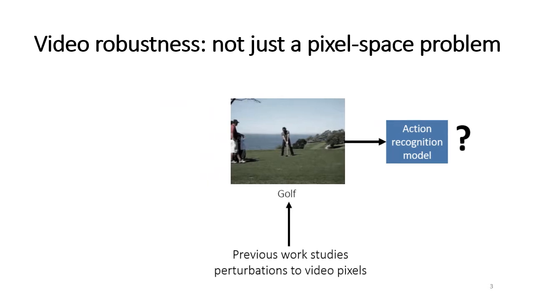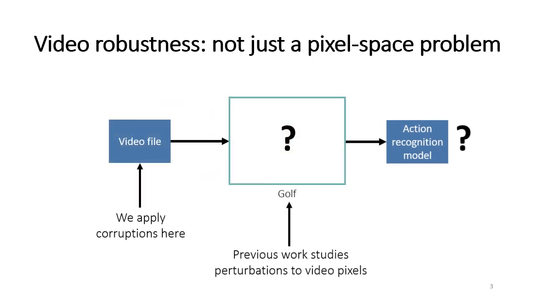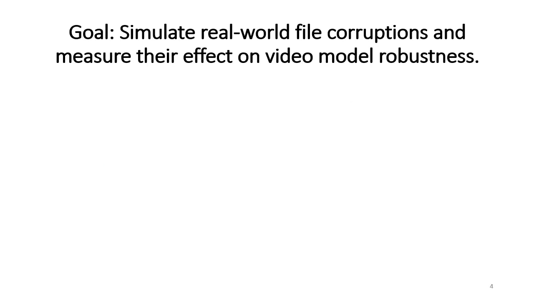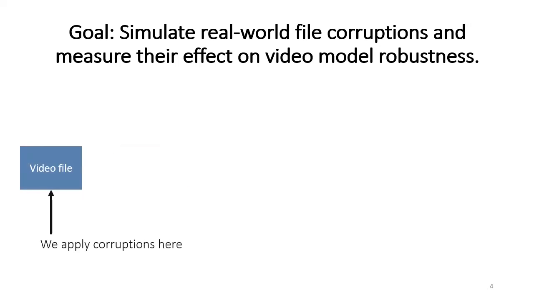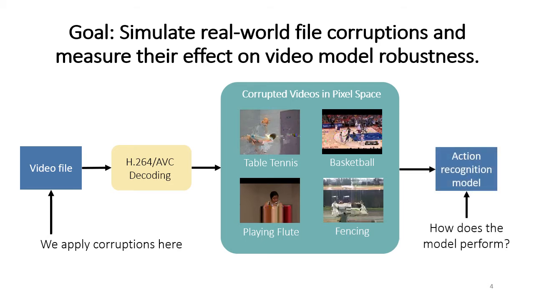We're interested in what happens when the bits in the file get changed unintentionally. These are file corruptions. Our goal is to simulate real-world file corruptions and measure their effect on video model robustness. We directly corrupt the bit space of the files and analyze the impact of these corruptions on the performance of action recognition models.